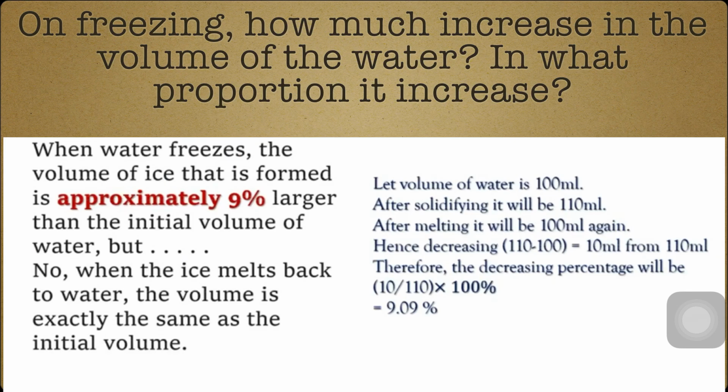On freezing, how much is the increase in the volume of the water? In what proportion does it increase?